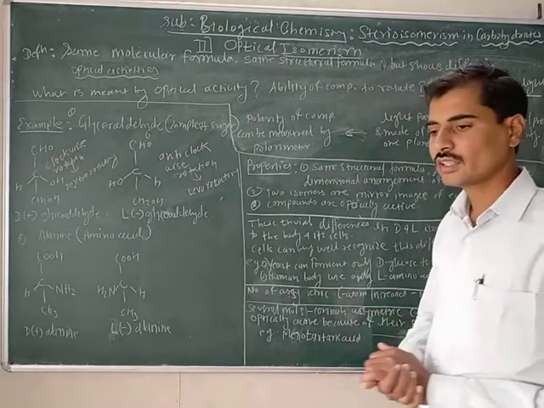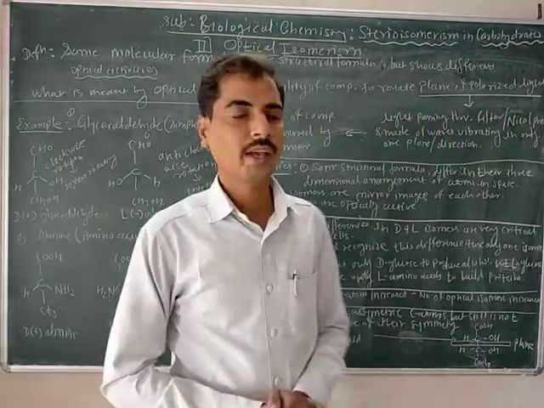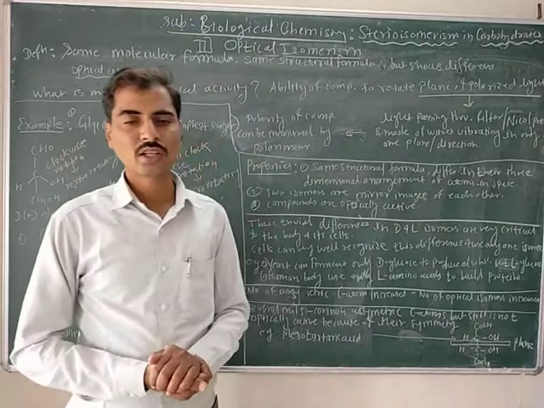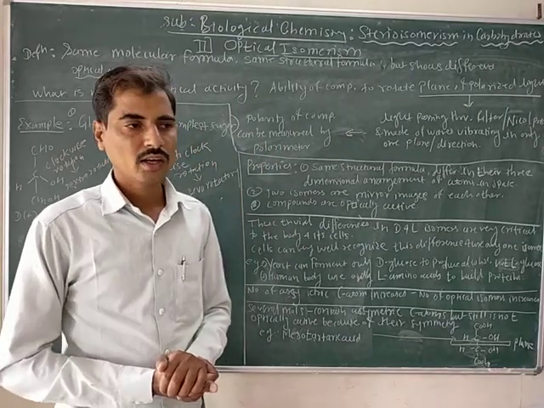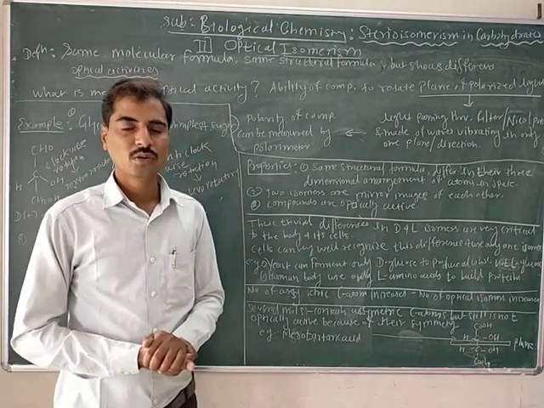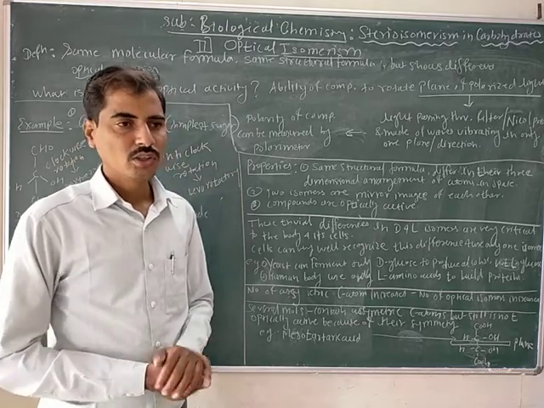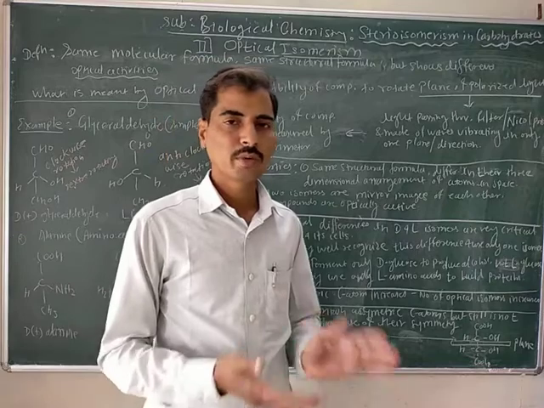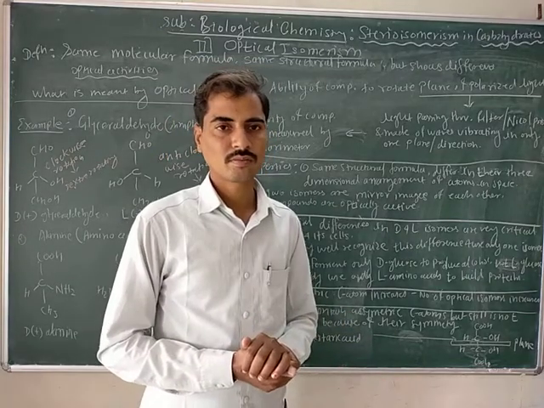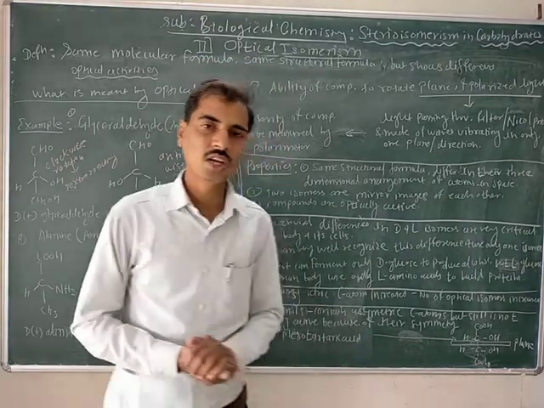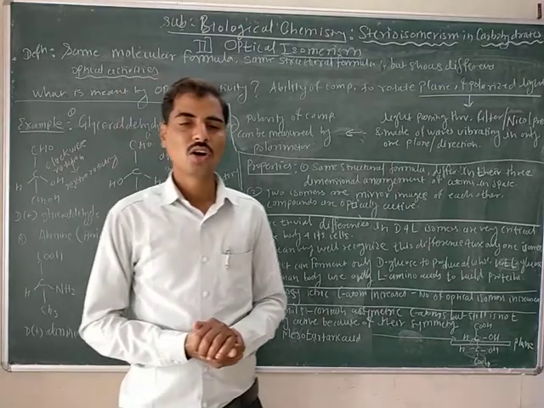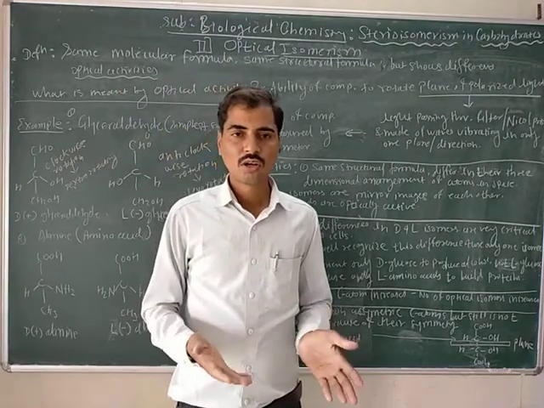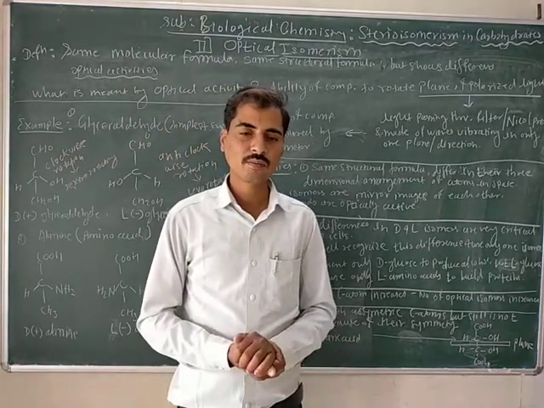Dear friends, after knowing what is meant by optical isomers and examples of optical isomers, we know that optical isomers are not superimposable on each other. What is meant by superimposable?